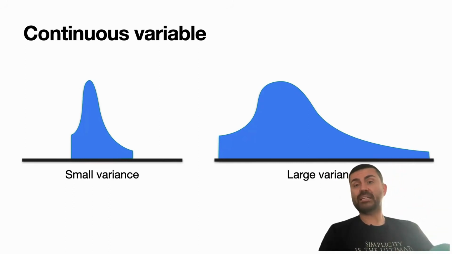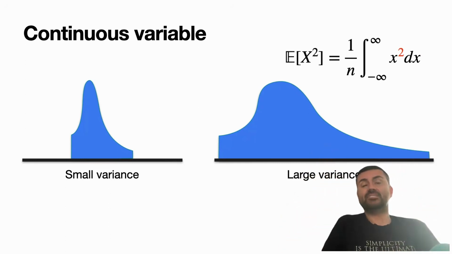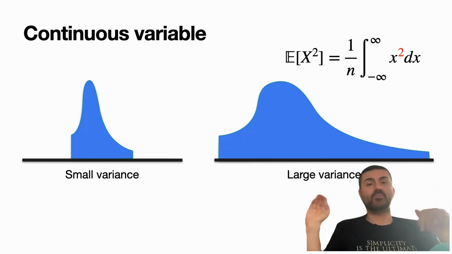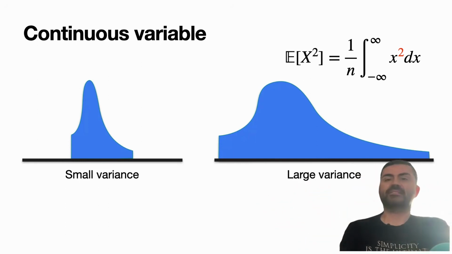And the formula, again, if you like integrals, is this one over here. It's just the integral of x squared dx from minus infinity to infinity. And so that's the variance.